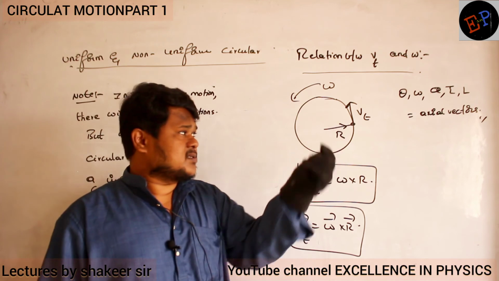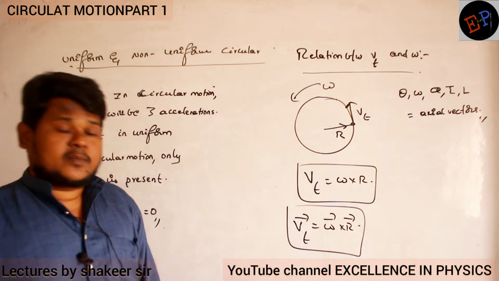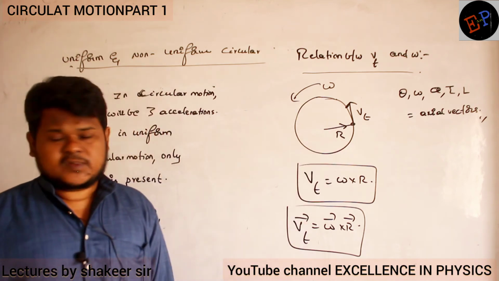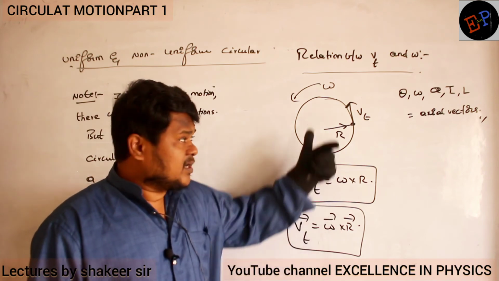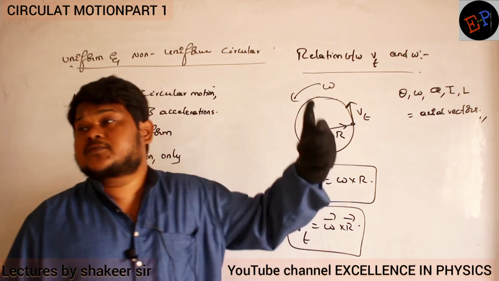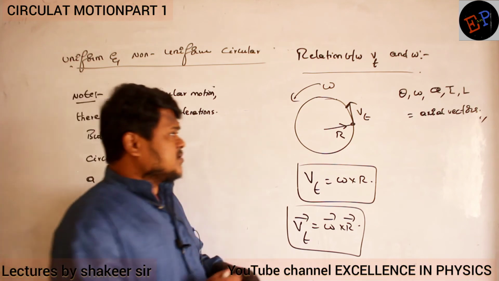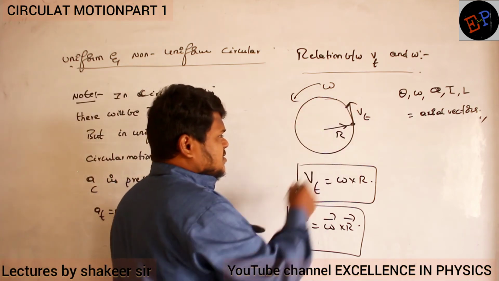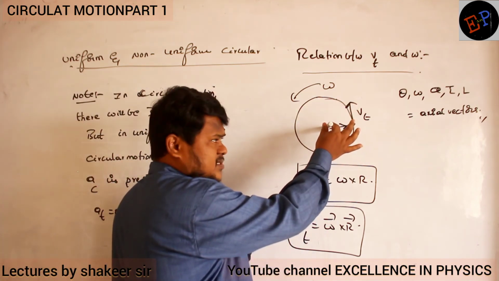Z-axis. Positive Z-axis or negative Z-axis? Positive Z-axis is correct. What is the direction of omega? Omega is in this direction. It is coming out of the board, because when the body is moving like this, this is the axis of rotation.